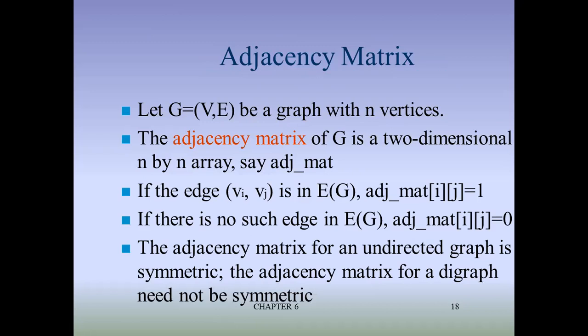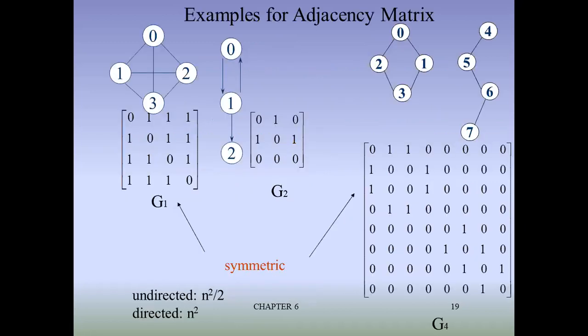In case of a directed or weighted graph, where there is a weight, in place of 1 the weight will come. Okay, the weight will come there. That is the representation. You can see the representation. Undirected has n square by 2 and directed has n square.